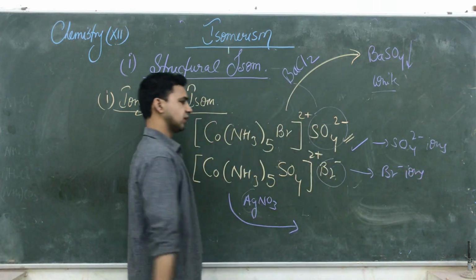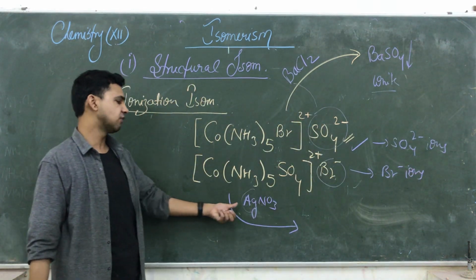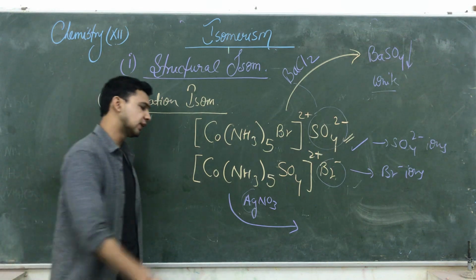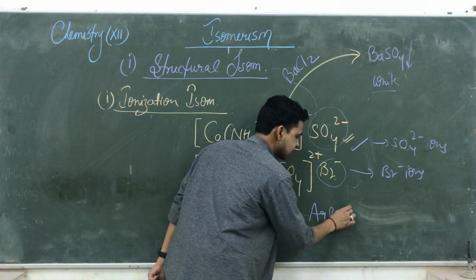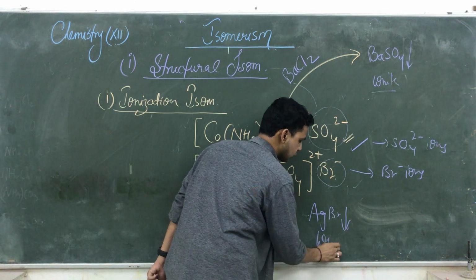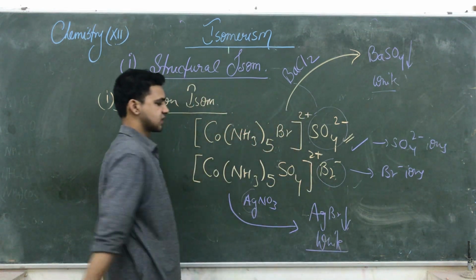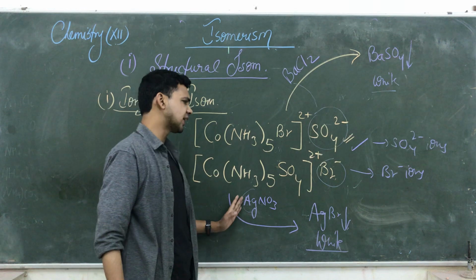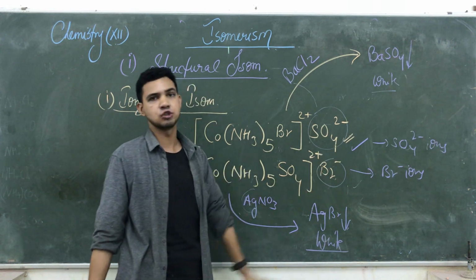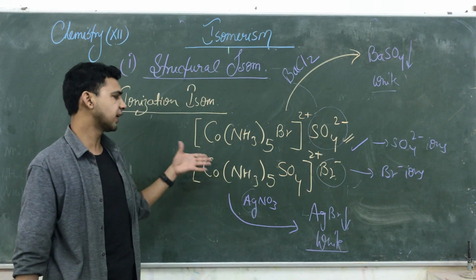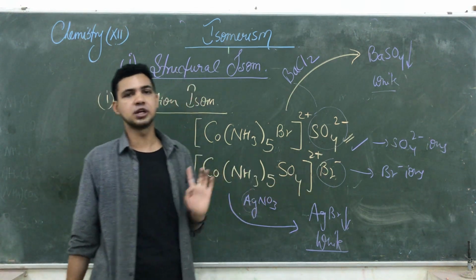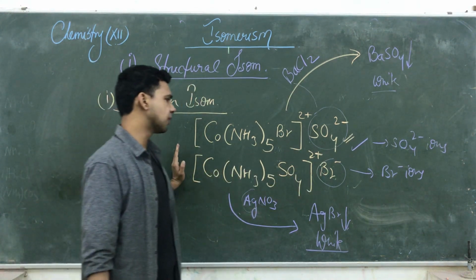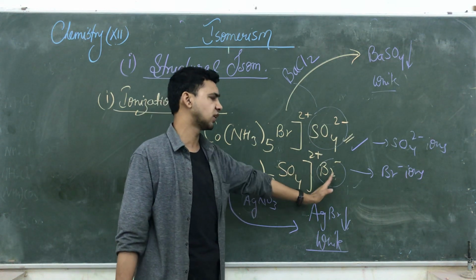So when it dissolves in the solution or water and we add a few drops of silver nitrate, the silver reacts with the Br and gives you AgBr. The precipitate of AgBr is also white. So silver is only capable of giving a precipitate with a halogen like Br. So it means when the second compound dissolves in water, it only liberates bromine ions, not sulfate ions.